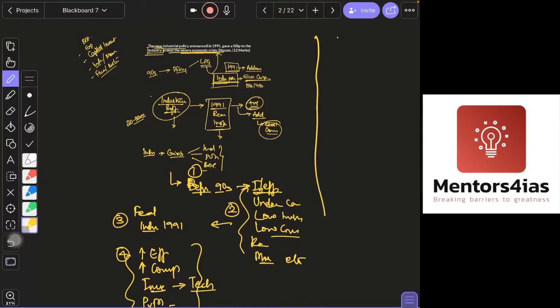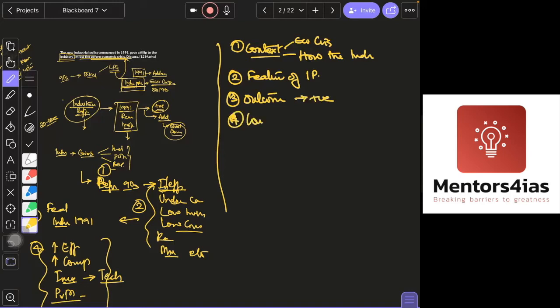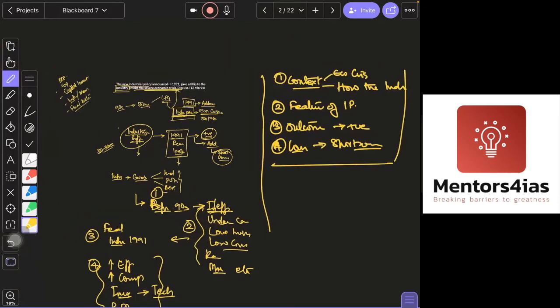First you will write the context. In the context, you will say what the economic crisis was, and then how the industries were performing at that time. Second, you will write what the features of the industrial policy are. Third, its outcome, that is the positive outcomes. In conclusion, you can conclude with the shortcomings. You have space and time only for so much, so you can probably stick to this. So this is what you are expected to write.